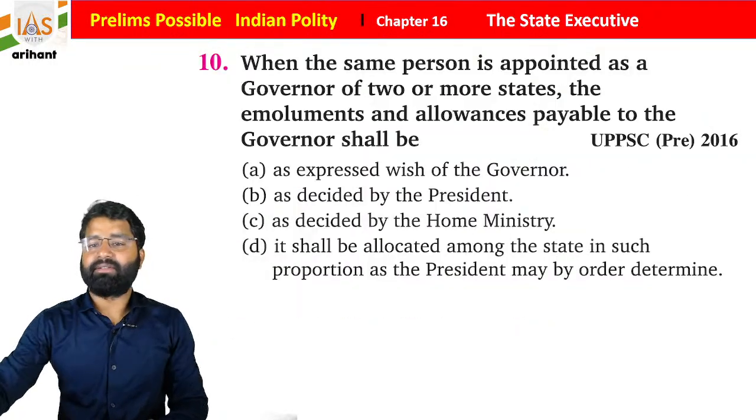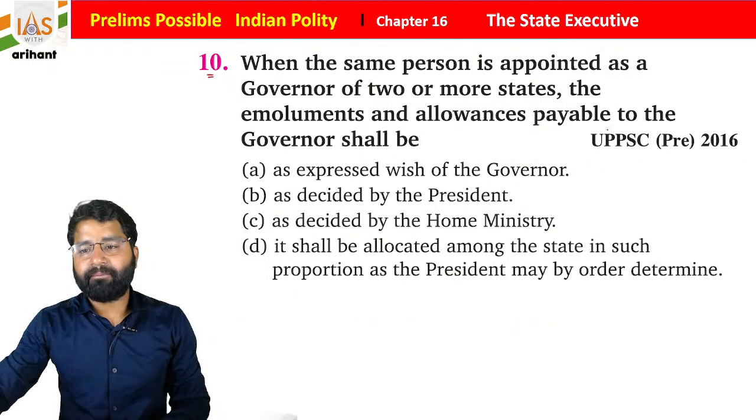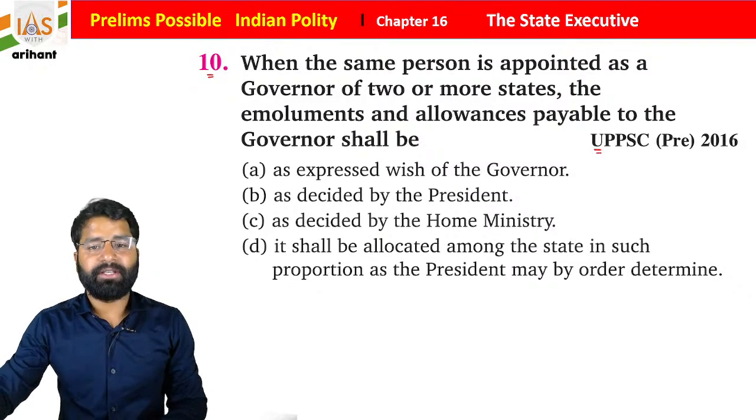Okay everyone, very simple. Now we have question number 10. It was in UPPSC 2016.